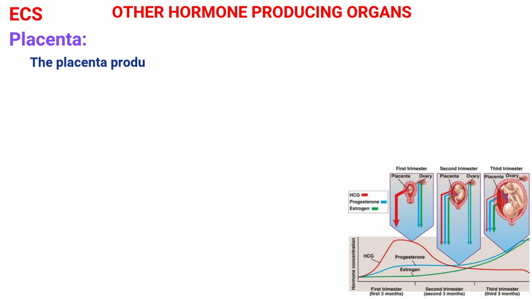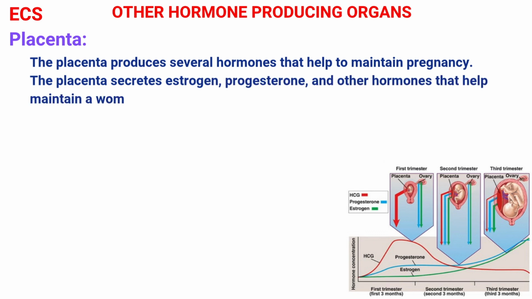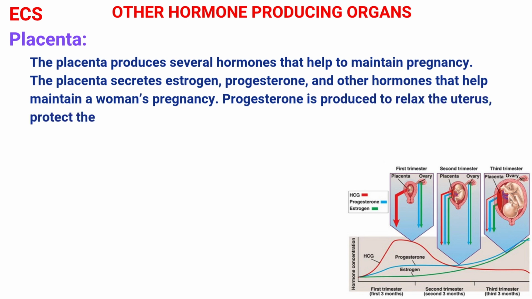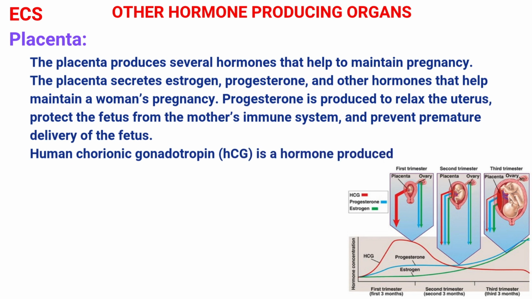In pregnant women, the placenta produces several hormones that help to maintain pregnancy. The placenta secretes estrogen, progesterone, and other hormones that help maintain a woman's pregnancy. Progesterone is produced to relax the uterus, protect the fetus from the mother's immune system, and prevent premature delivery of the fetus. Human chorionic gonadotropin is a hormone produced by the placenta during pregnancy.